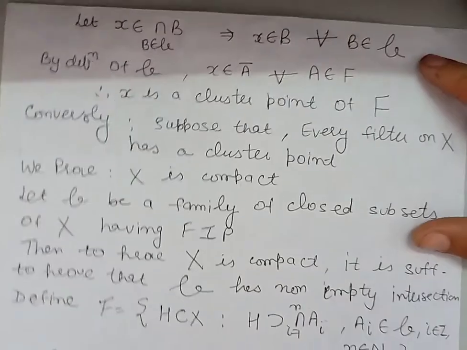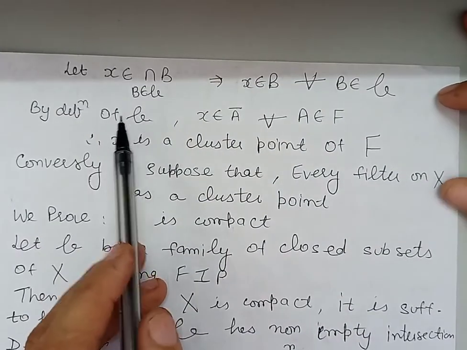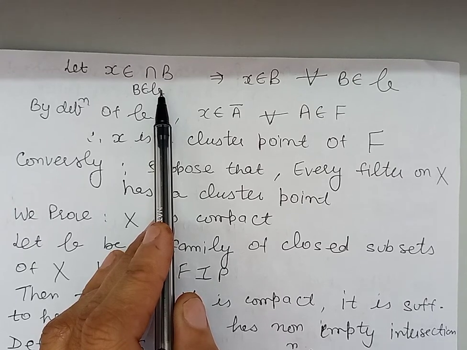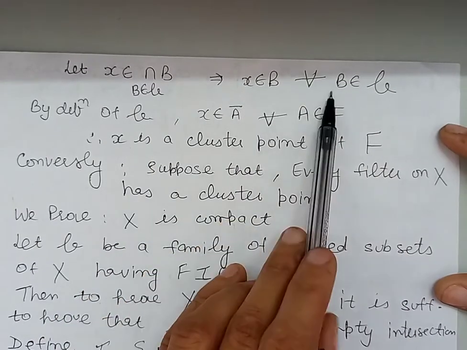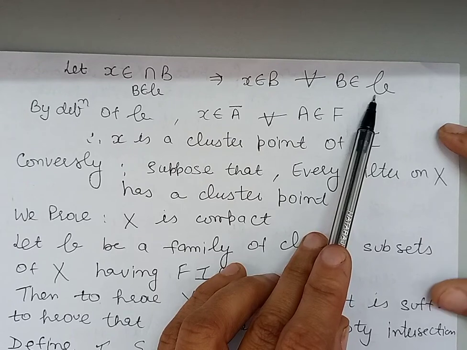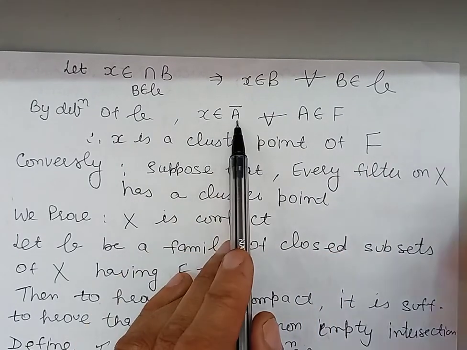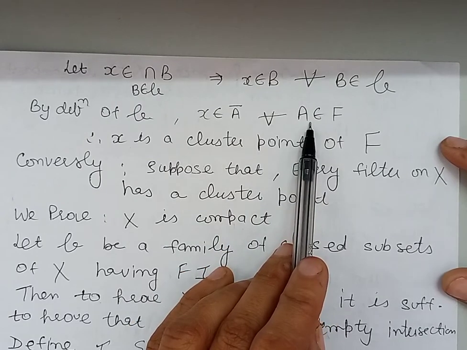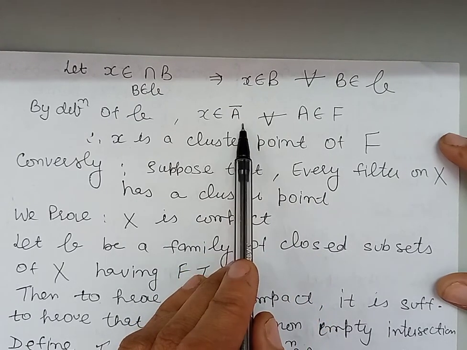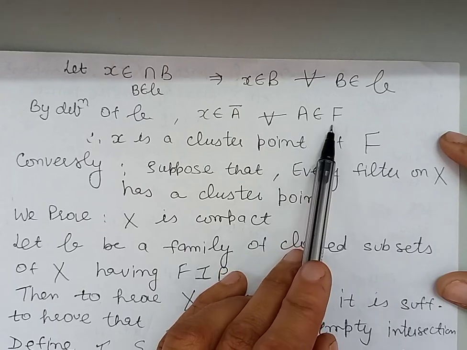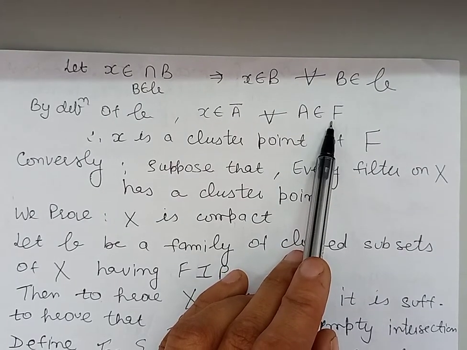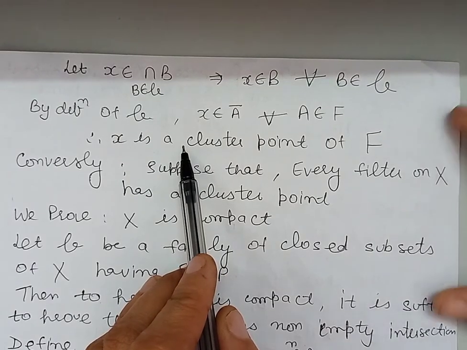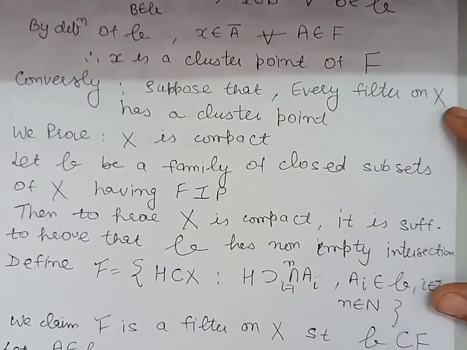Now, let us take x belonging to this intersection. So, by definition of intersection, it means x belongs to B for every B belonging to this family. The members of this family are of the form of closures of some members of filter F. So, it means x belongs to A closure for A belonging to the filter F. So, by definition, this proves that x is a cluster point of the filter F. Now we do the converse part.